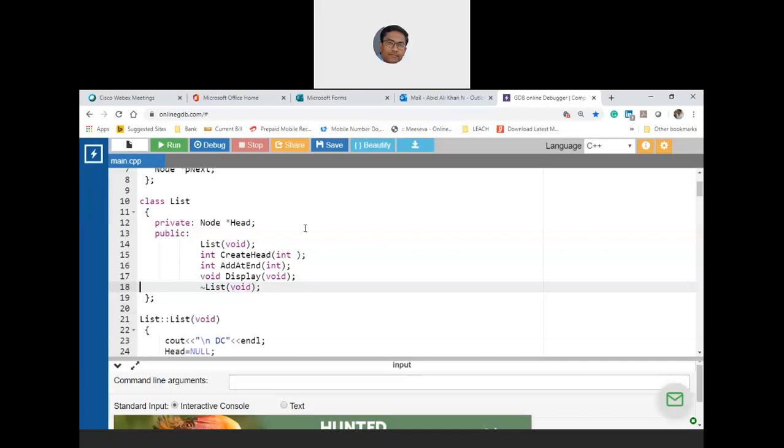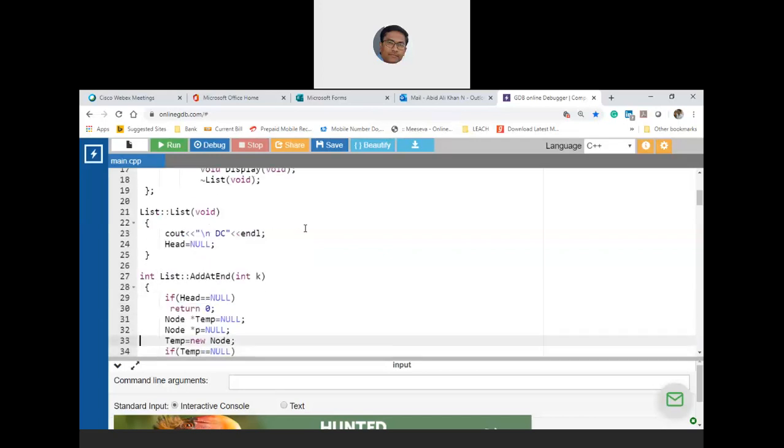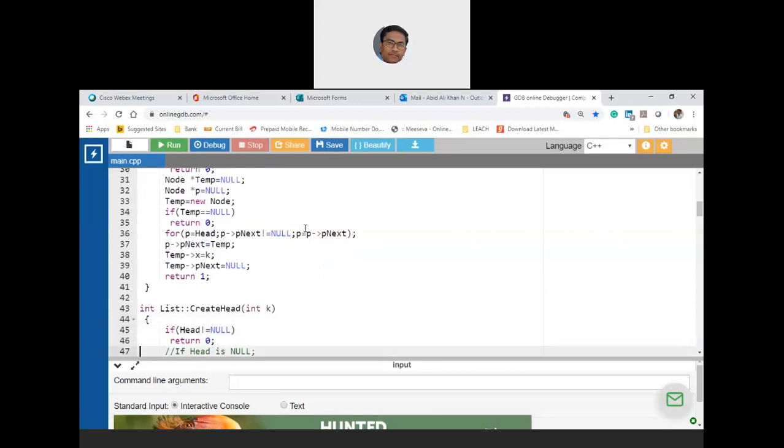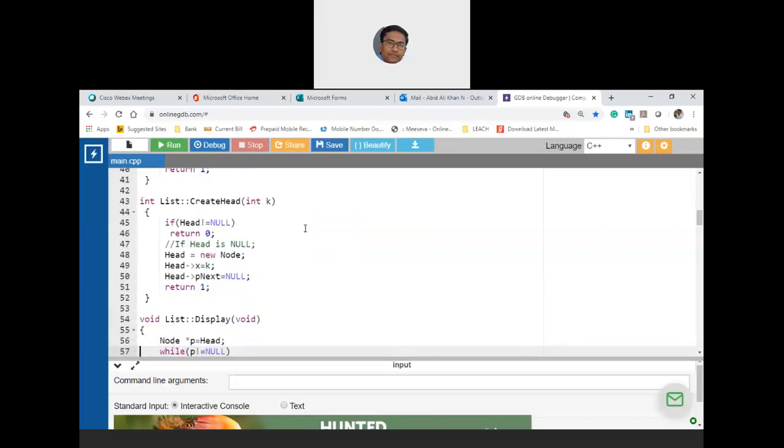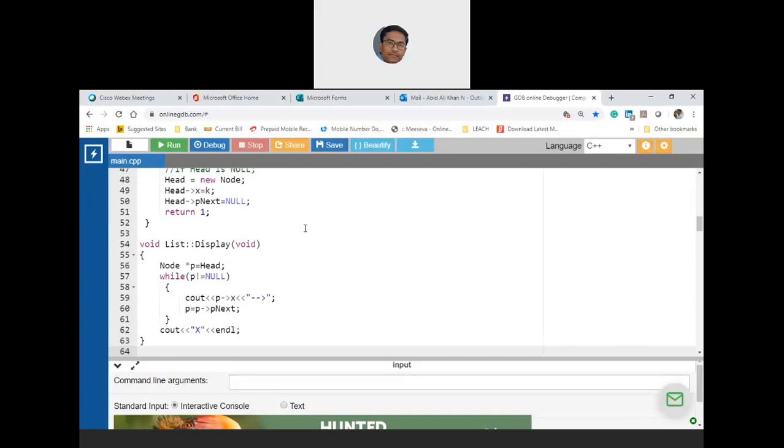That means a preliminary singly linked list, maintaining a singly linked list, and then the question extends. Now I want this singly linked list with a generic class. That means a generic data type. So let me remove all those. Add at the end has to be there, and the other things are not required. Create at head has to be there. Display has to be there. I think I didn't use recursion.